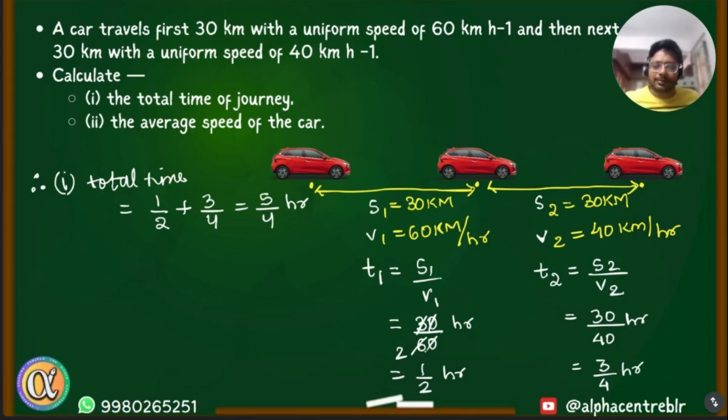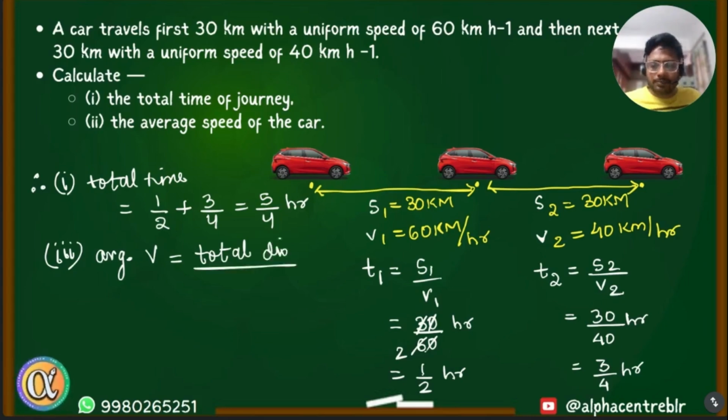Simple. Yes, sir. Okay. Now in the next part of the question, we need to find the average speed of the car. So average speed V. As I said, average speed is total distance divided by total time. Okay, what is total distance in this journey? What's the total distance traveled by the car during the entire journey? 100, I guess. Or 30.